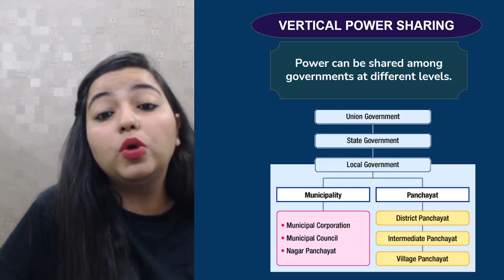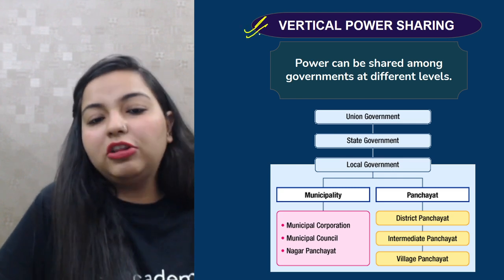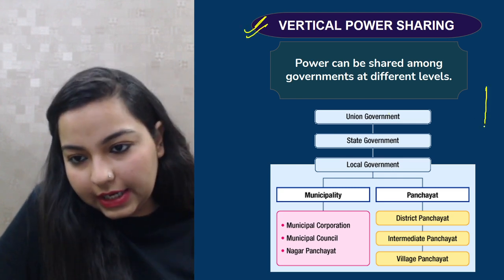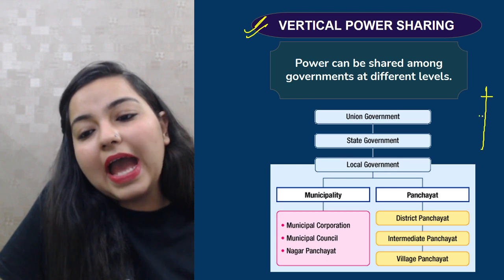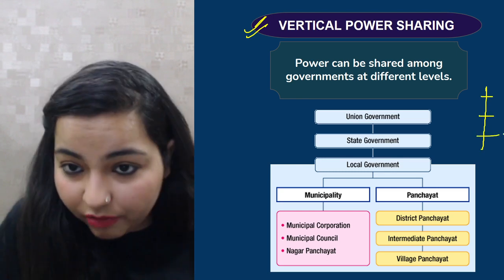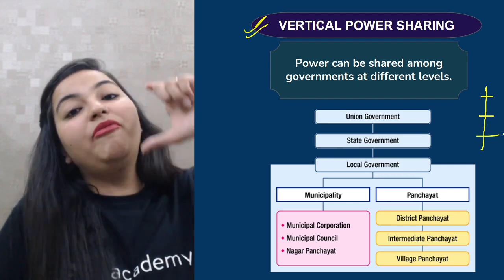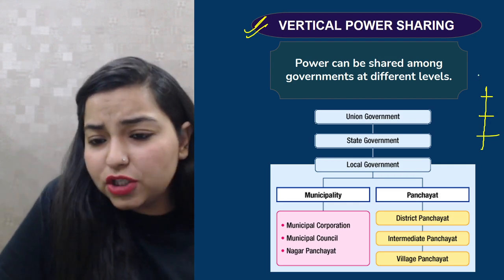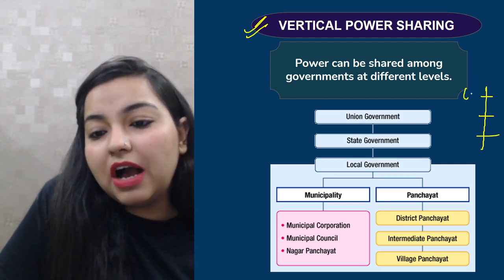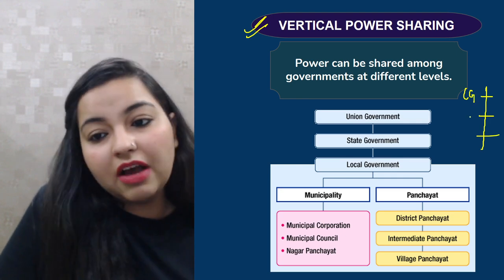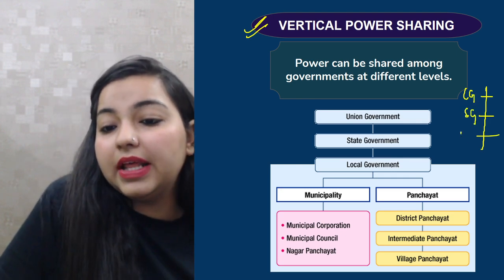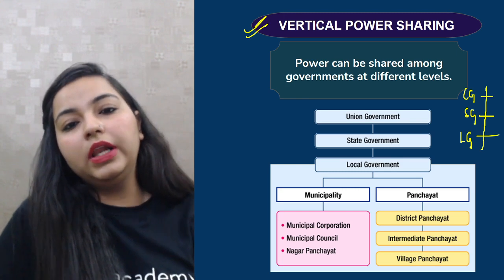Next, we talk about vertical power sharing. Now think of a vertical line. Now vertical line basically has different levels of government, and in the different levels of government, central government tops the chart. Okay, so the first level of the government is the central government or the union government, then comes the state government, and then comes the local government.